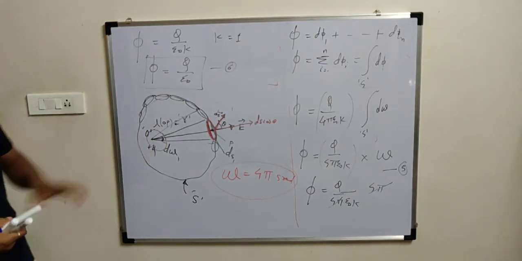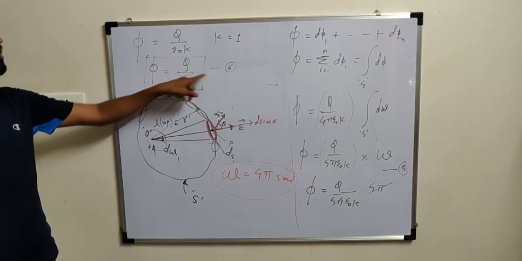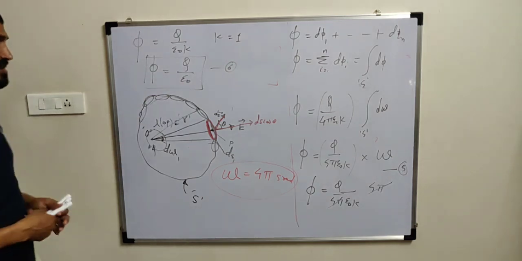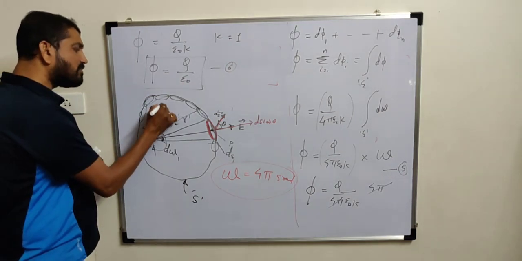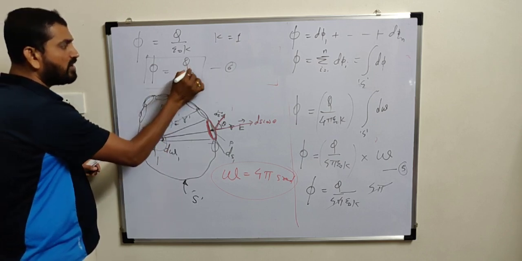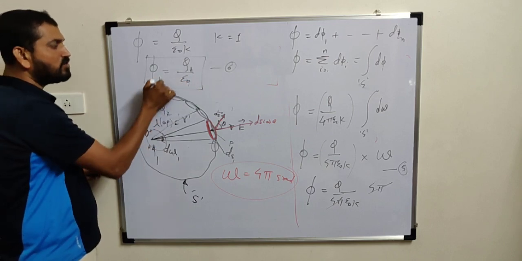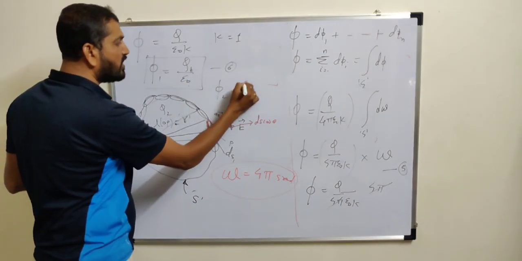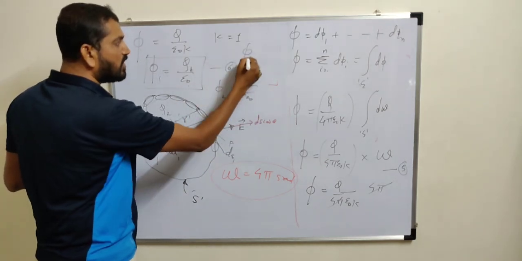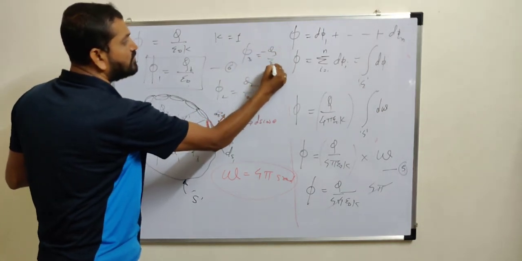Now only part left, there is no sigma q, because we considered only one charge inside this surface, and hence we got this verification: total flux over that surface is equal to Q upon epsilon 0. Suppose now there is another charge, suppose Q2. Suppose this is Q1, then we will get here Q1. If this is Q2, we will get Q2. Means flux of the first charge will be equal to Q1 divided by epsilon 0. Total flux due to the second charge, we will get Q2 divided by epsilon 0. Flux over the entire surface due to the third charge, if it is minus Q3 inside the surface, minus Q3 divided by epsilon 0.